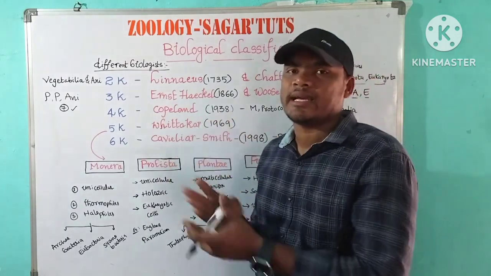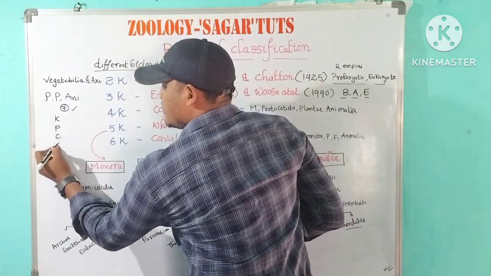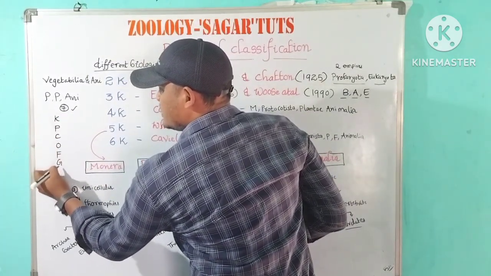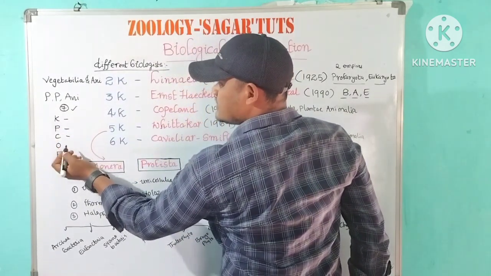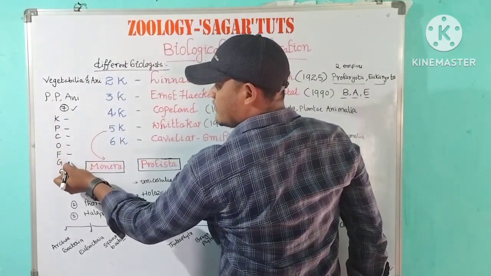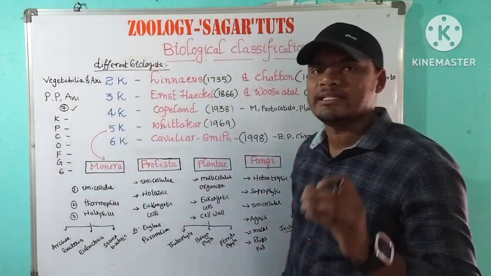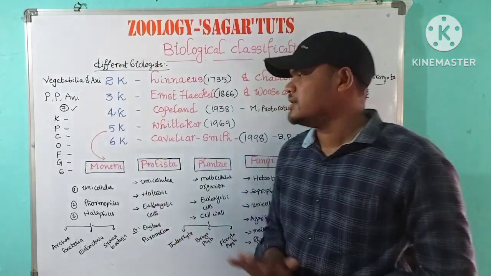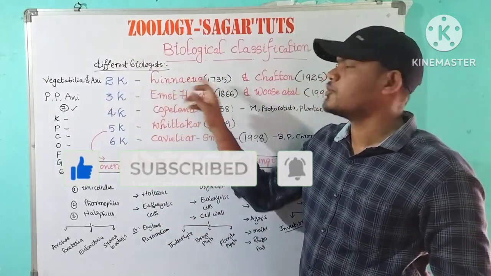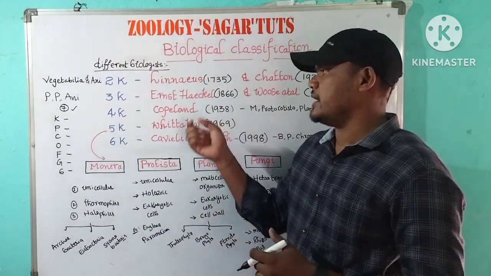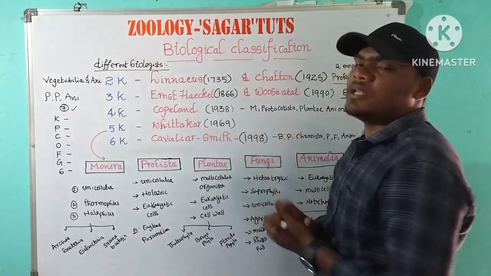That means K, P, C, O, F, G, S. K means kingdom, P phylum, C class, O order, F family, G genus, S species. These are the seven obligatory categories in naming organisms. Linnaeus proposed the two kingdom system in 1738. So this is the introduction to biological classification.